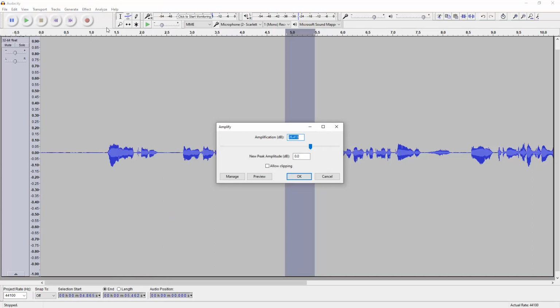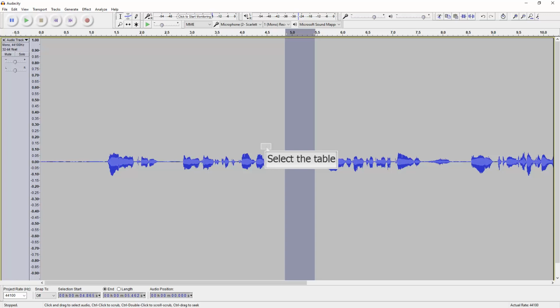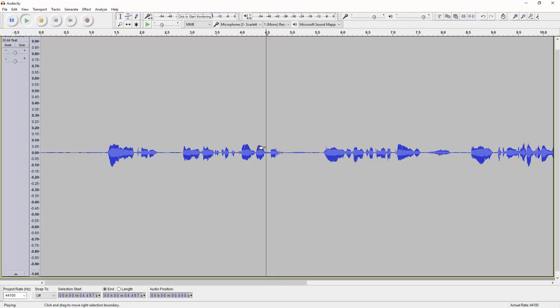Where it says Amplification in that box, I have found that if you go to -20, it's going to sound a lot better. So we're going to type -20. We're going to hit OK. And see, that has lessened, and it's going to sound a whole lot better here.